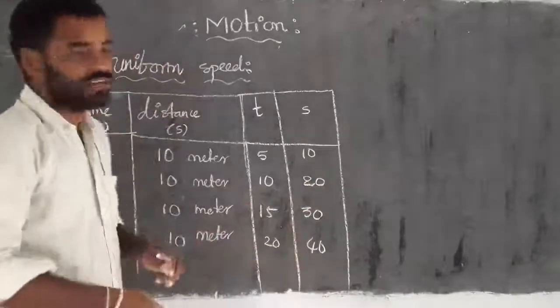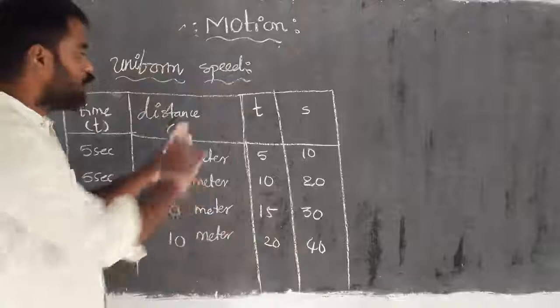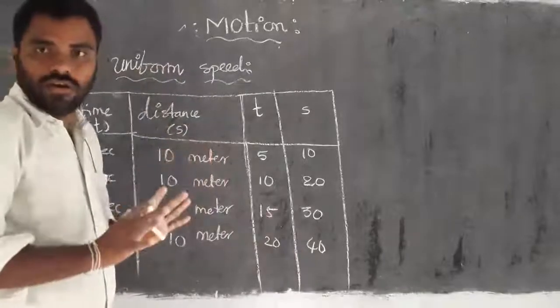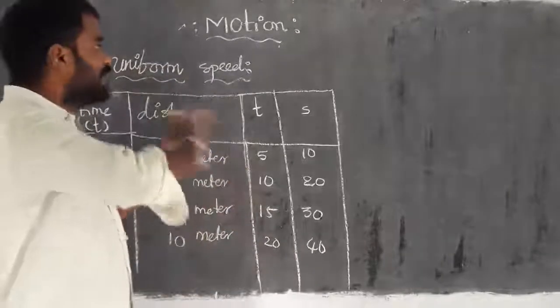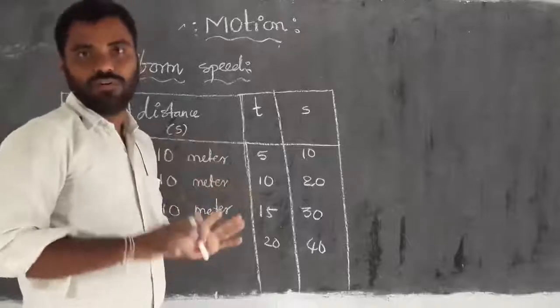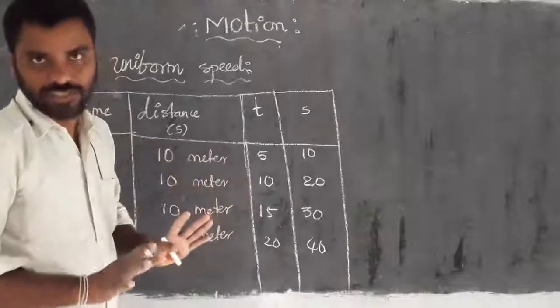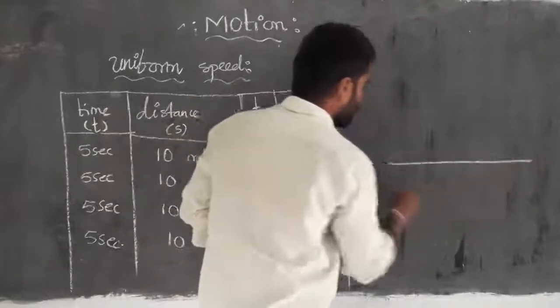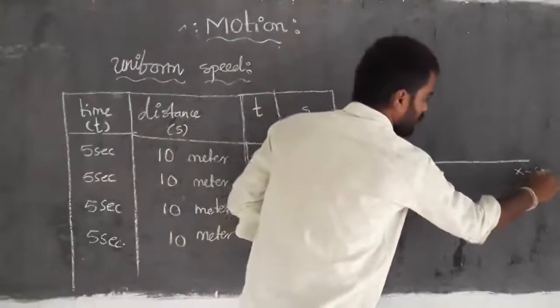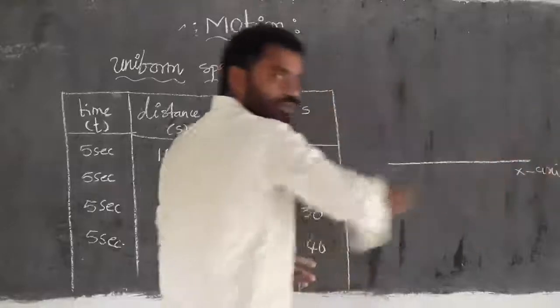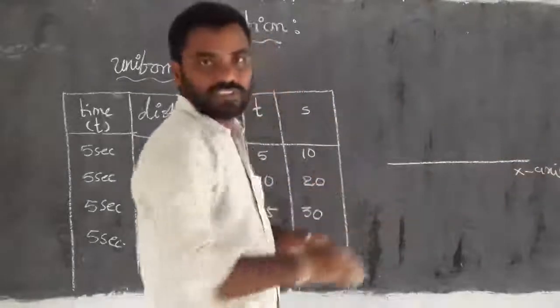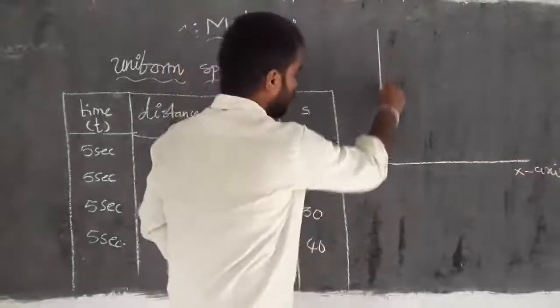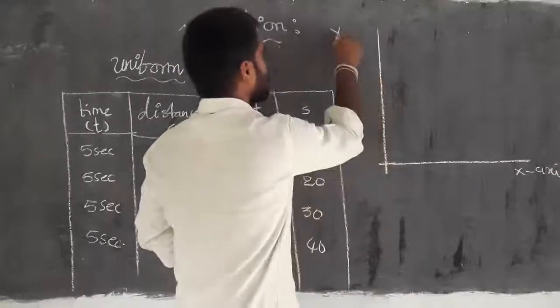Now the total data is looking like this. Okay, we have the data, but a clearer expression is possible with a graphical expression. So for that, we have to draw a graph. Consider this as the x-axis, right? The line drawn horizontally along the surface, we call the x-axis, and the vertical one we consider as the y-axis, right?